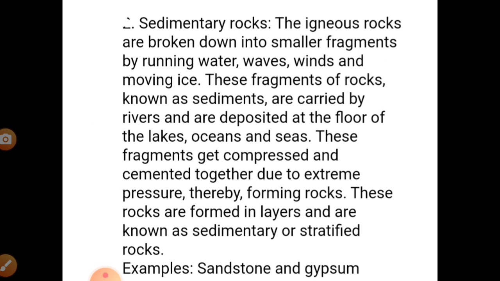These fragments get compressed and cemented together due to extreme pressure, thereby forming rocks. These rocks are formed in layers and are known as sedimentary or stratified rock. Examples of these rocks are sandstone and gypsum.